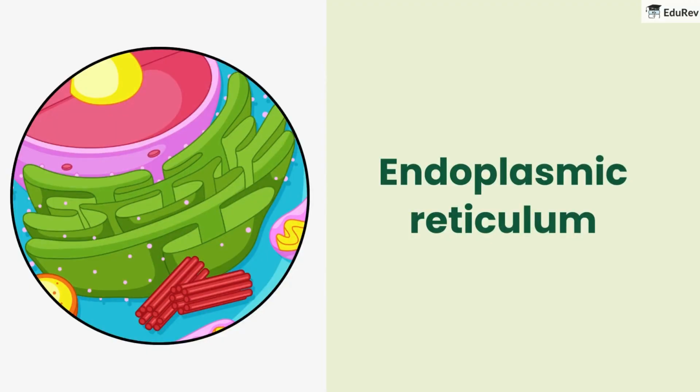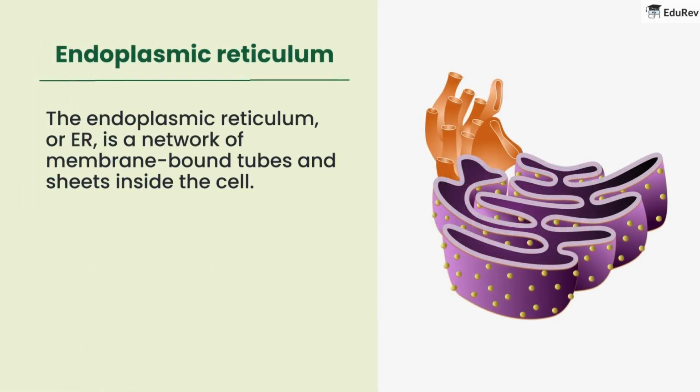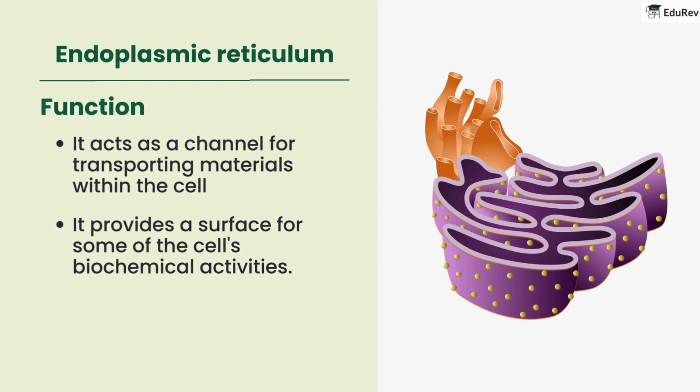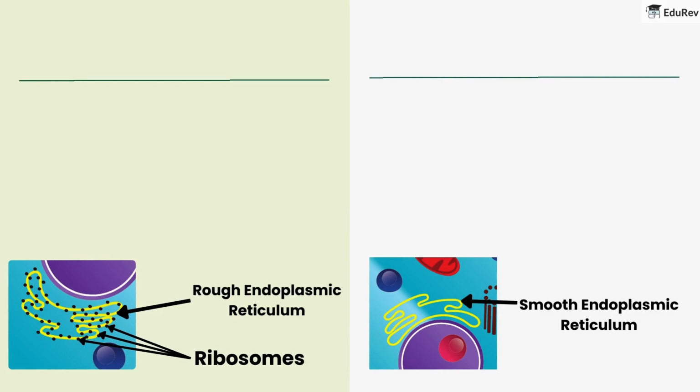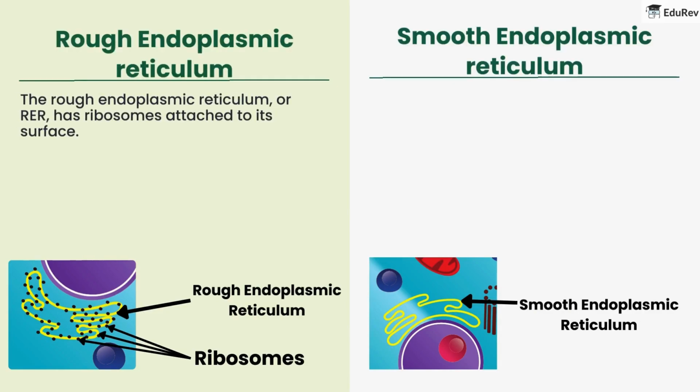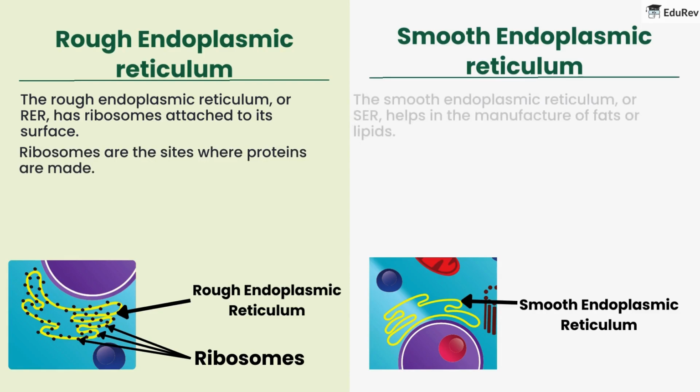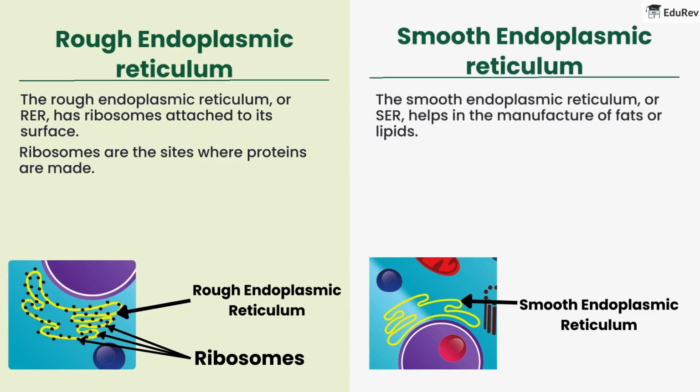Firstly, the endoplasmic reticulum. The endoplasmic reticulum, or ER, is a network of membrane-bound tubes and sheets inside the cell. The ER has two main functions. It acts as a channel for transporting materials within the cell, and it provides a surface for some of the cell's biochemical activities. Now, there are two types of ER. The rough endoplasmic reticulum, or RER, has ribosomes attached to its surface. Ribosomes are the sites where proteins are made. The smooth endoplasmic reticulum, or SER, helps in the manufacture of fats or lipids.